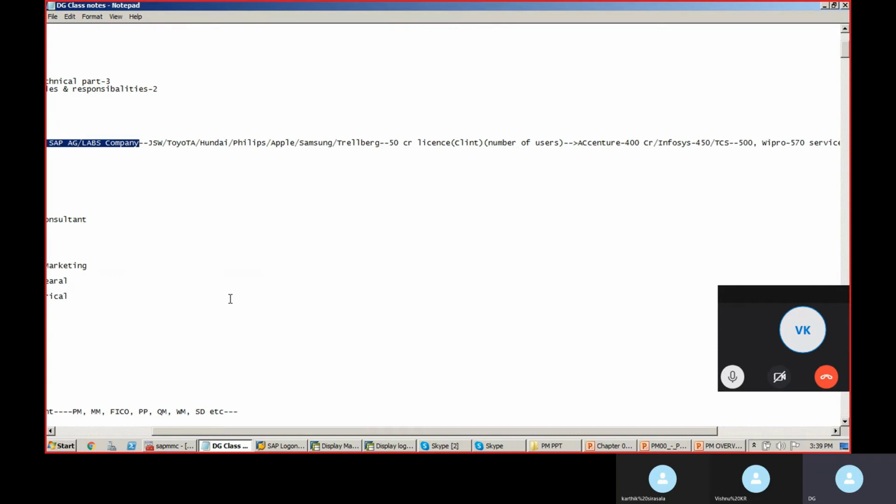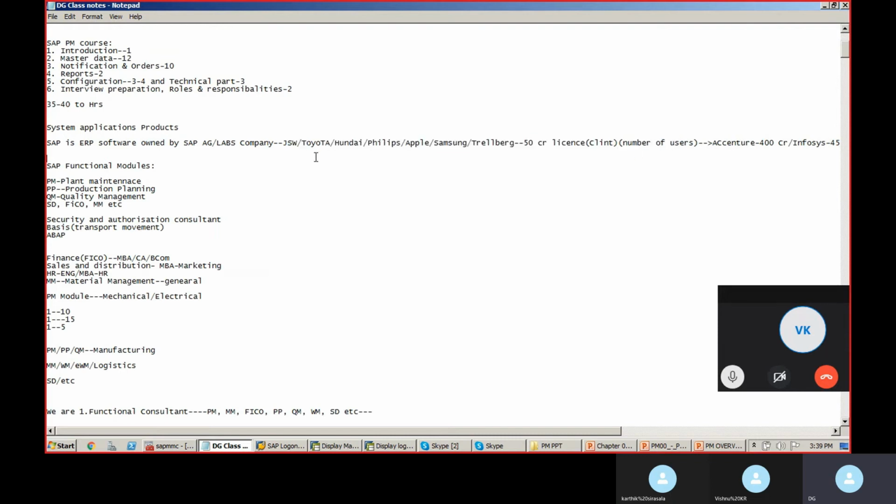In companies, there are two types: one is product based, one is service based. Product based means companies like Zindal, Toyota, Hyundai, Philips, Apple, Samsung. Why? Because these companies produce components and products. Toyota produces the car, Apple produces the iPhone, Philips produces so many components. These are not IT companies.